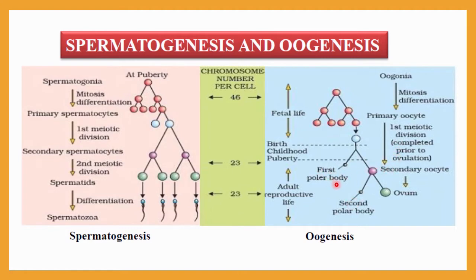You can see here the adult reproductive life cycle is shown, and then the secondary oocyte will be formed, and finally when the secondary oocyte is fertilized with the help of a sperm cell, only then the ovum will be formed. We will learn each thing in detail in the next lectures.